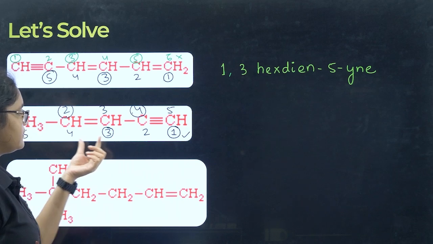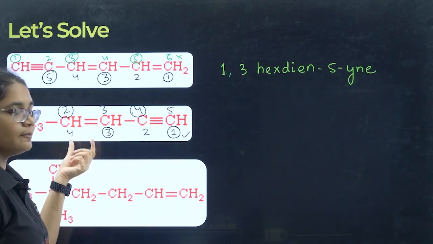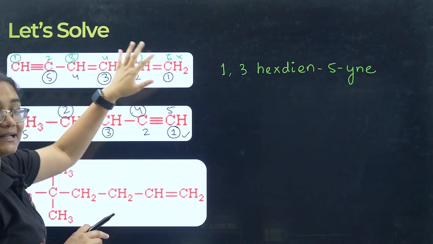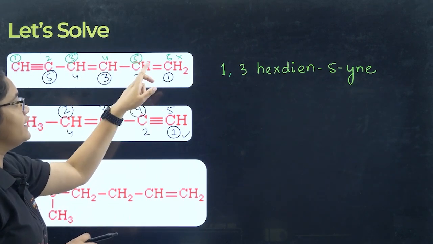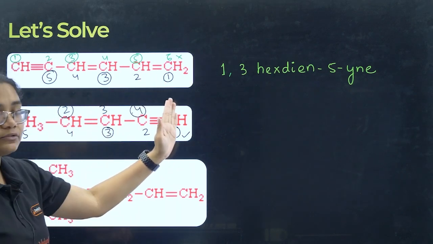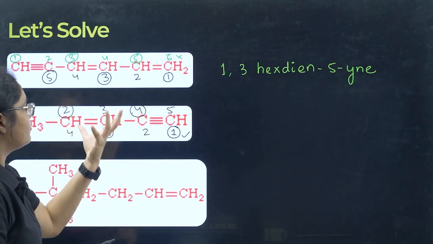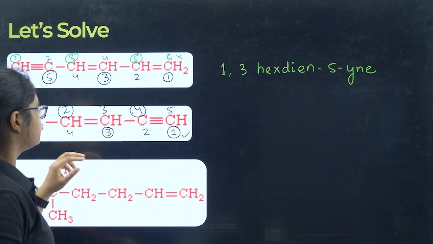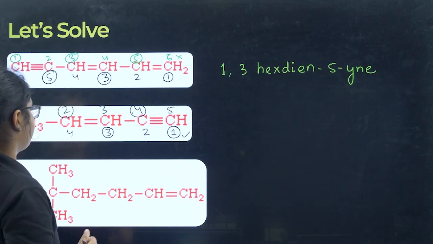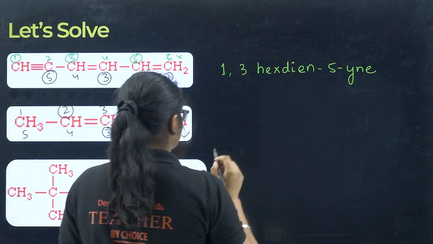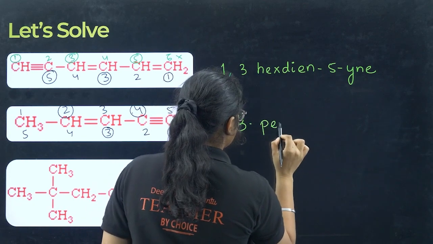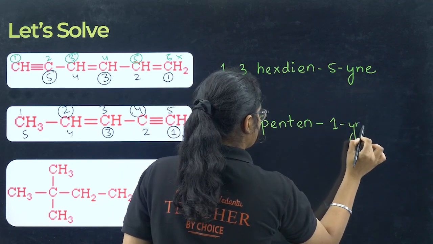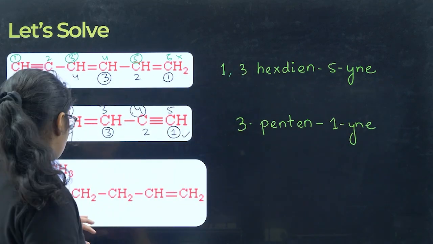But here you see, if I number in this way, the triple bond is getting a lower number than the double bond. That is okay. Earlier, since it was getting the same number on both sides, we gave the lower number to the double bond. But here if I give the lower number to the double bond, then I have to number from this side, and overall the numbering will become higher. So this is the correct way of numbering. So what name do I have here? I have 5 carbons. On third carbon I have this double bond. So I will write 3-pent-en. Then on first carbon 1-yne. Okay, clear?